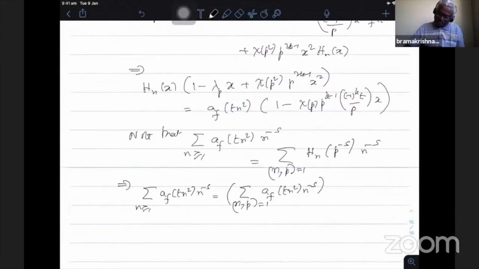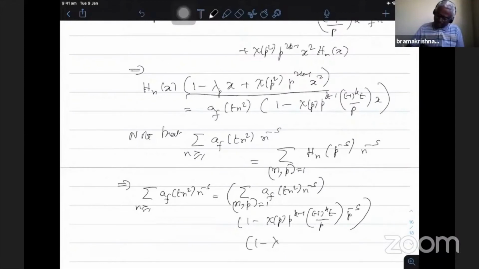This will be inverse of that, so 1 minus into 1 minus chi of p power k minus 1 minus 1 power kt by p n power minus s. No, this is x is there, x equal to p power minus s. You substitute x equal to p power minus s in that. This factor there, that this goes to the right hand side is the inverse into 1 minus lambda p power minus s plus chi of t square p power 2k minus 1 minus 2s, because x square is p power minus 2s, so that inverse.